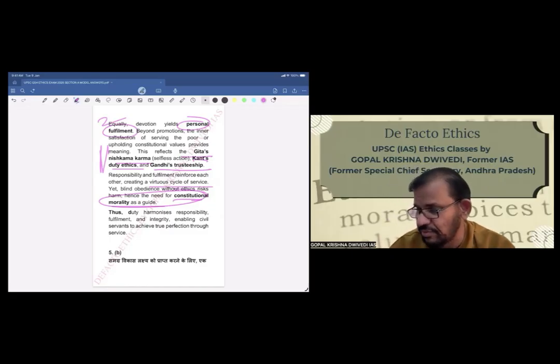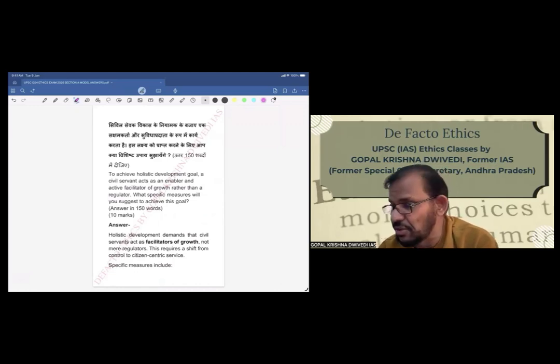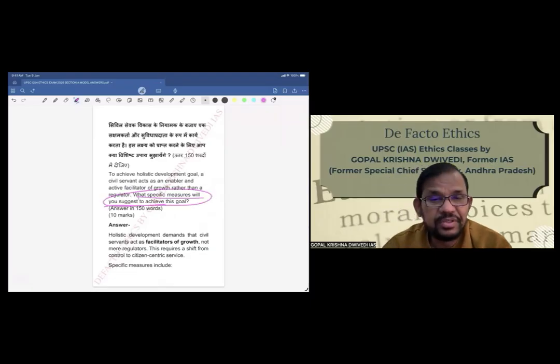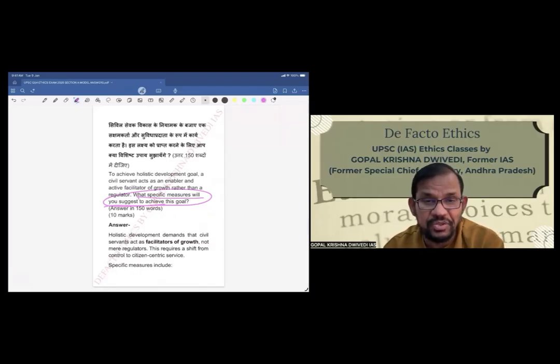I will go to 5B. To achieve holistic development goal, a civil servant acts as enabler and active facilitator of growth rather than regulator. What specific measures will you suggest to achieve this goal? So now the directive is what specific measures you will suggest. You have to suggest specific measures so that a civil servant acts as a facilitator, an enabler rather than a regulator. This is the directive of the question. You have to understand it and then answer accordingly. Otherwise, your answer will be haywire. Something else will be asked, something else you will answer, and you will not get good marks.